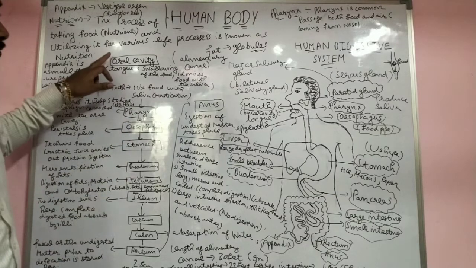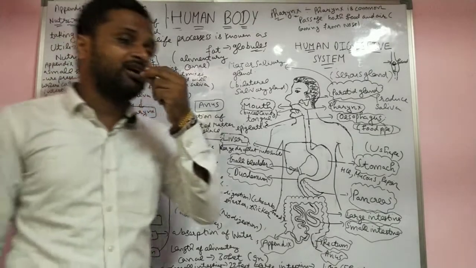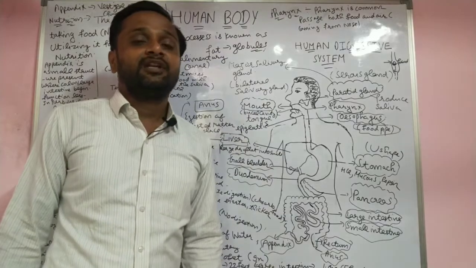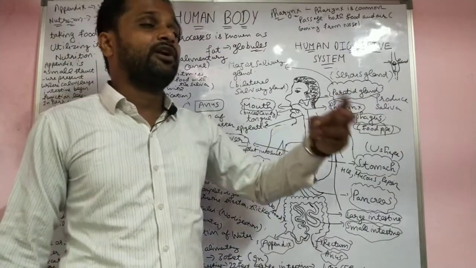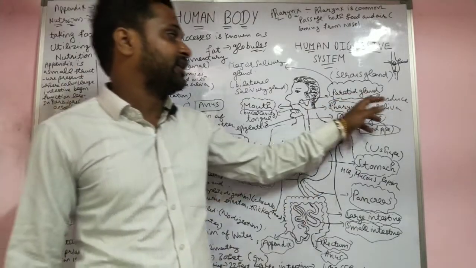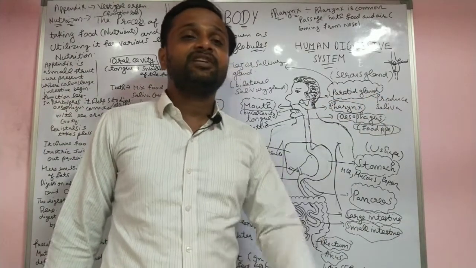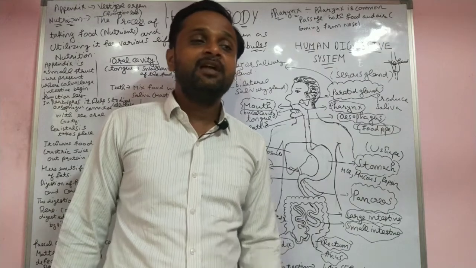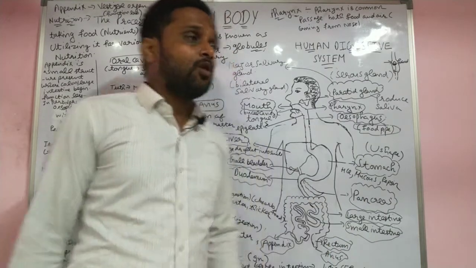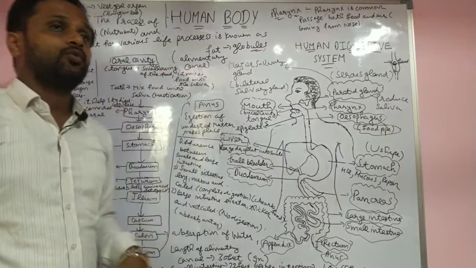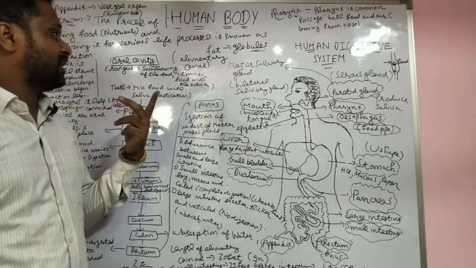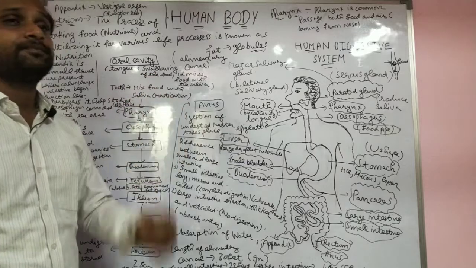Now, first of all, you take the food in the oral cavity. In the oral cavity, the salivary glands are there. I already told about the three glands, the parotid gland and others. The main gland is the salivary gland, which releases the saliva and helps to moisten the food. What is the function of the tongue? To swallow the food very easily, to mix the food properly, and to help form the bolus.